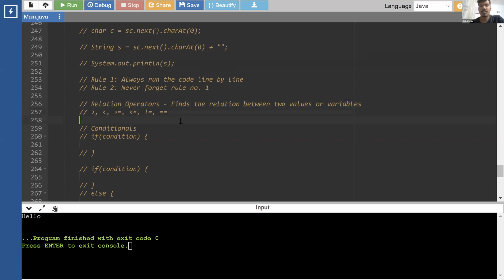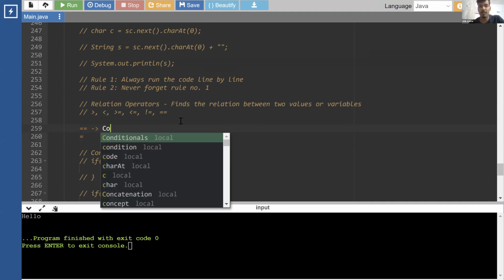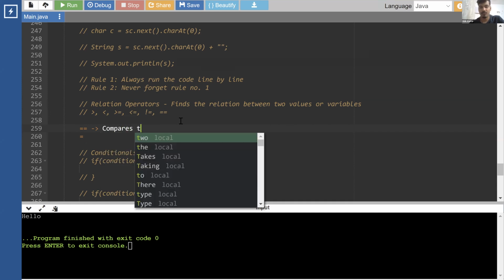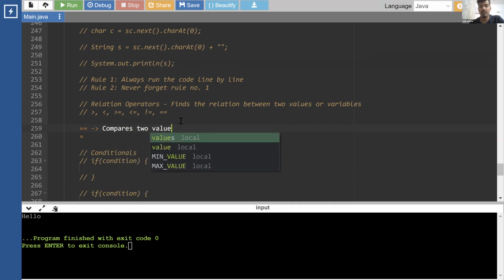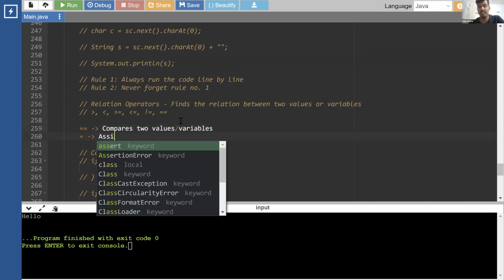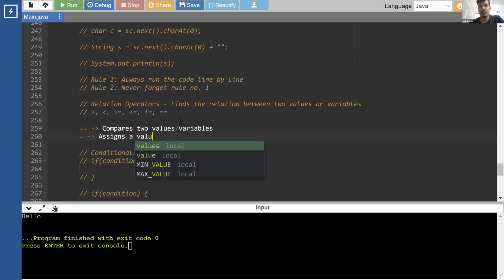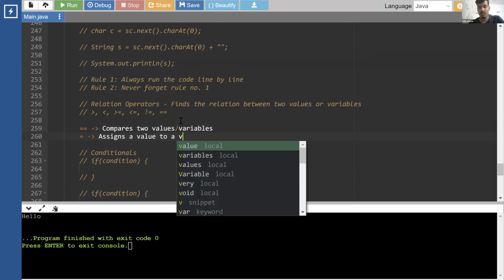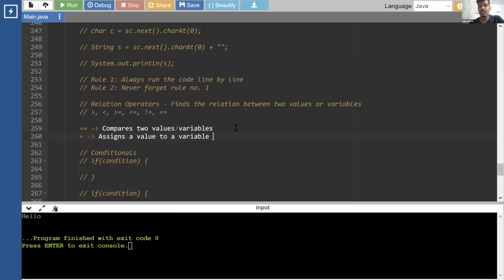Now there is one relational operator, double equals to, and it is often asked what the difference is between double equals to and single equal to. Double equals to is the relational operator. It compares two values or variables, to check what values are present in them. So it is a comparison operator. And single equal to is an assignment operator. It assigns a value to a variable.